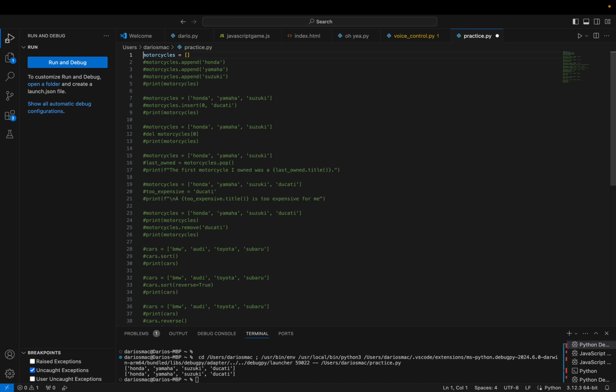Okay. So now we're doing the same thing as what we did with the lists. So it's just making it easier. So basically we're going to start with the list Honda, then we're going to append Yamaha, and then append Suzuki and print motorcycles, and it wants to be in brackets, and it's going to be the exact same thing that we just did before. The exact same thing as this, except without the Ducati.